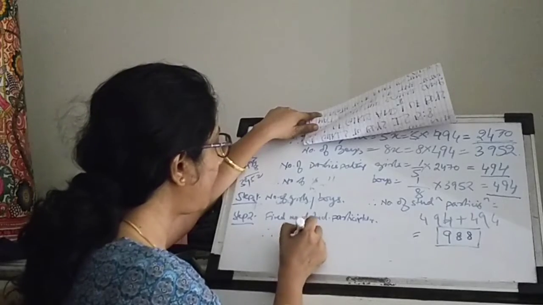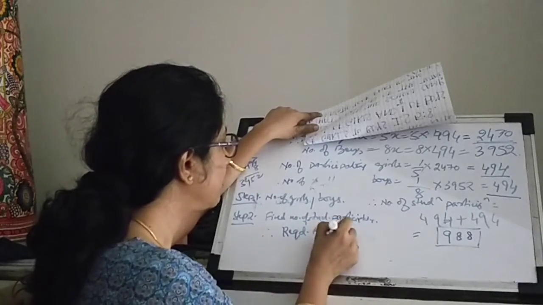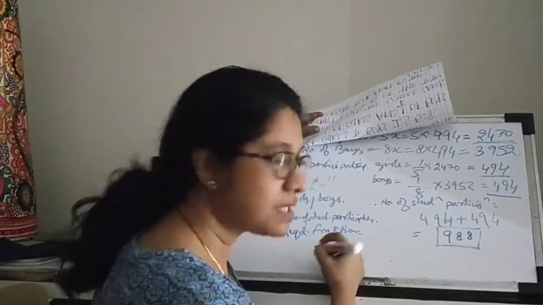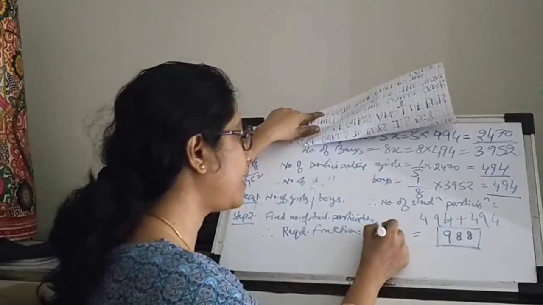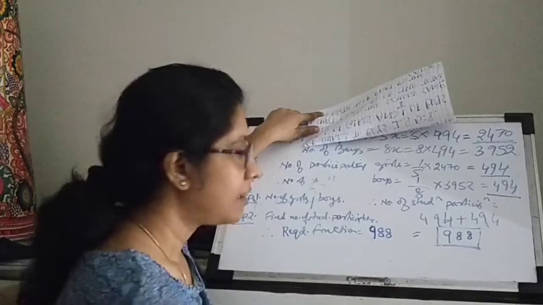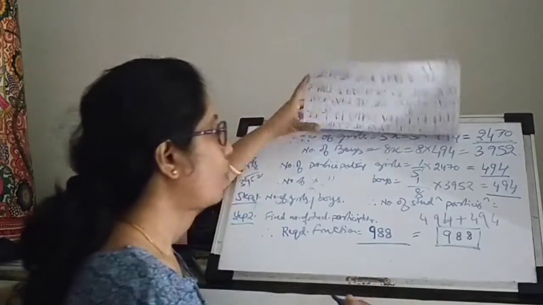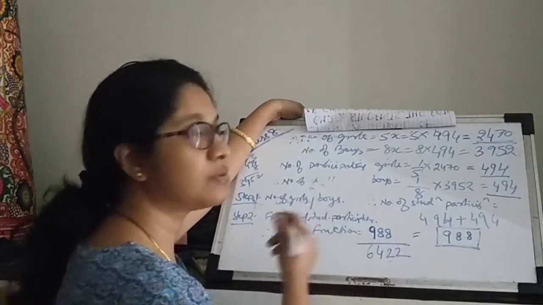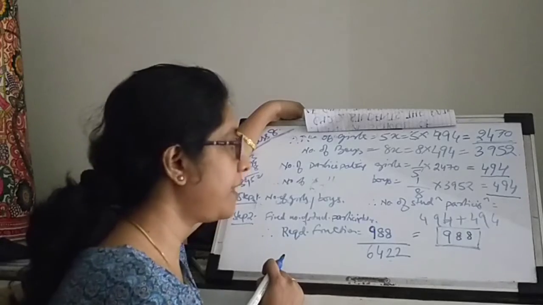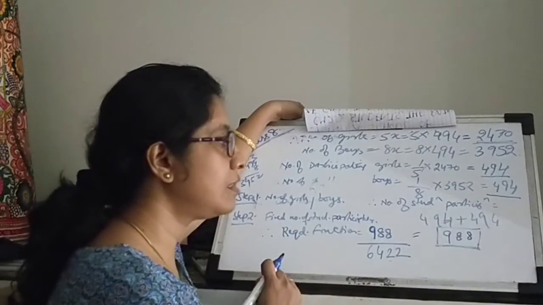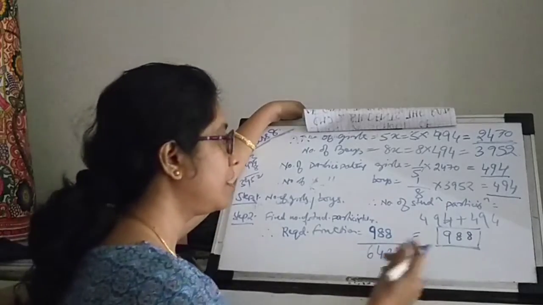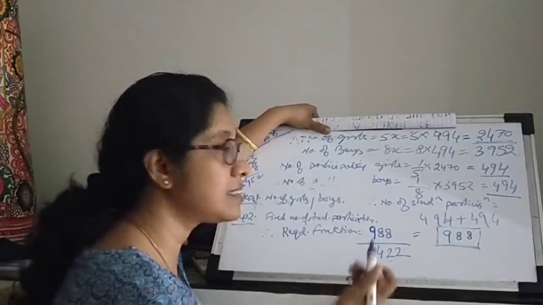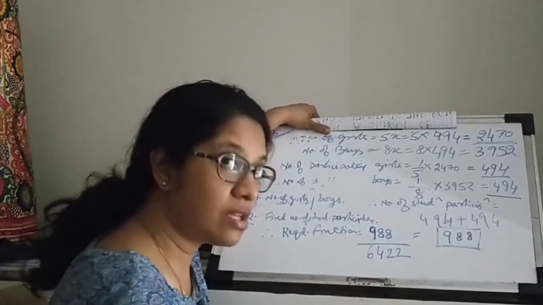Therefore, required fraction would be the number of students who participated in the camp, which is 988, upon the total strength, which is 6422. Okay? Understood? So, this is actually the ratio. 988 by 6422. This is exactly the final answer which they want.